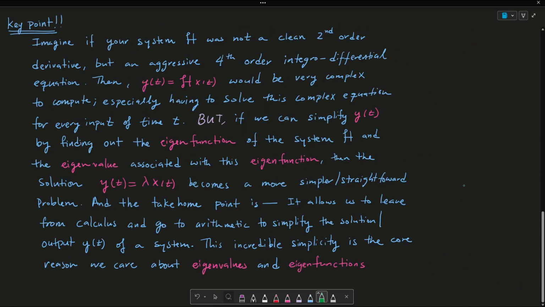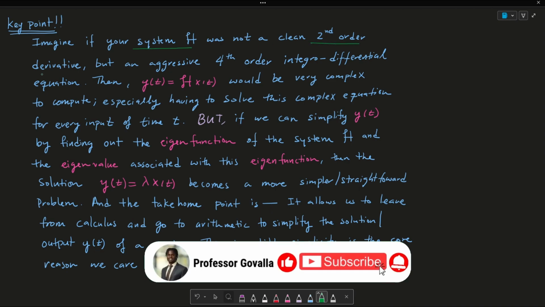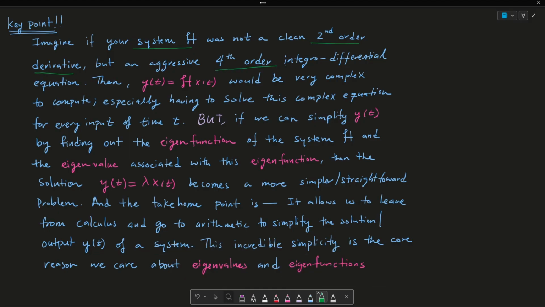Before I go on and do part B of my example, I want to really highlight the key point. So I've written it out clearly, so feel free to pause the video, read this on your own time, or follow along as I read it as well. The key point to eigenvalues and eigenfunctions is that imagine your system H was not a clean second order derivative like we had in our example, but an aggressive fourth order integro-differential equation.